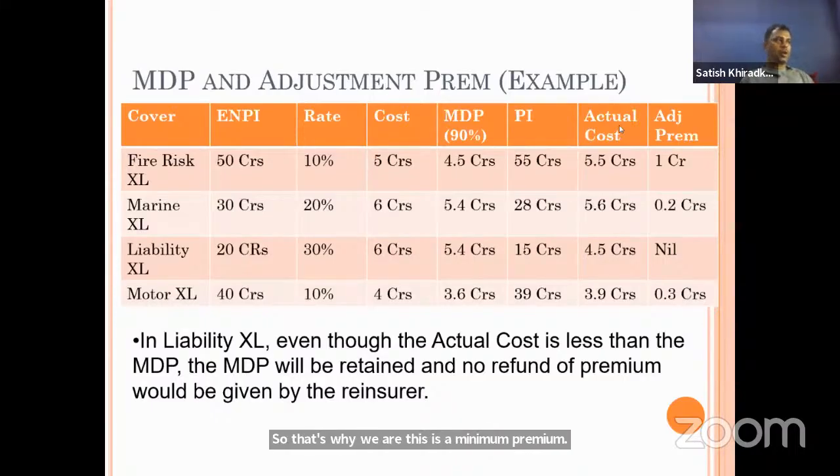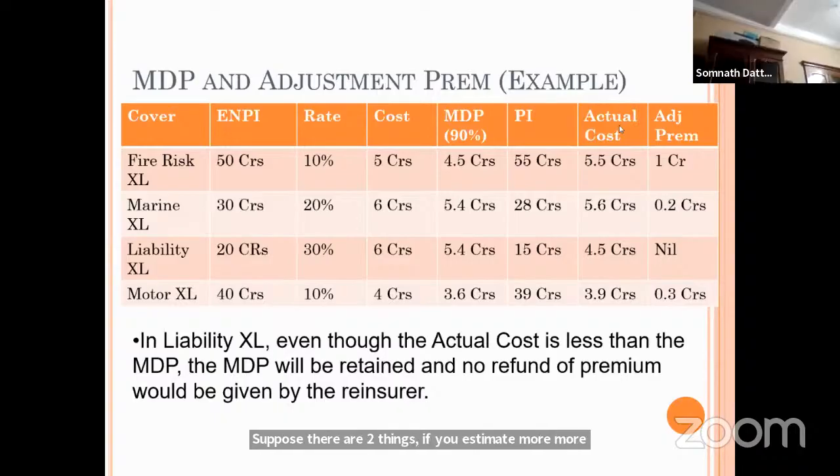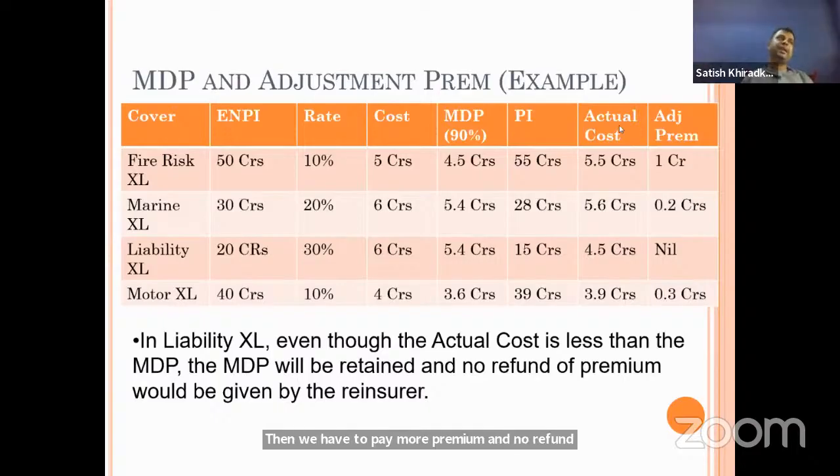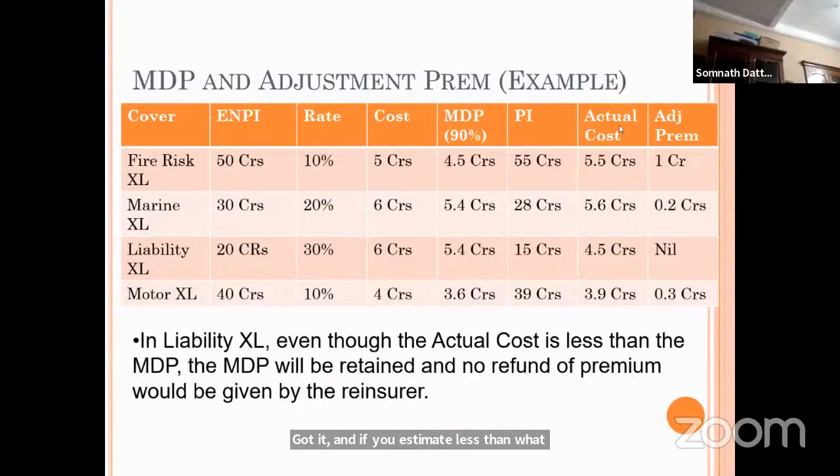If you make a wrong estimation, then what will happen? Suppose there are two things. If you estimate more than the actual percentage, then we have to pay more premium and no refund. Correct. And if you estimate less, then an adjustment premium will have to be paid at the end of the year. Adjustment will be paid, more premium.